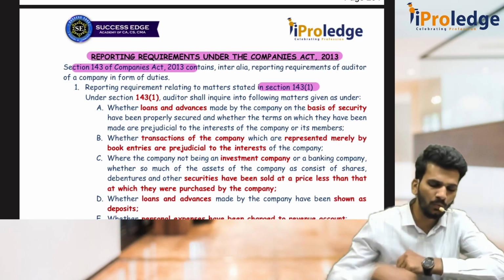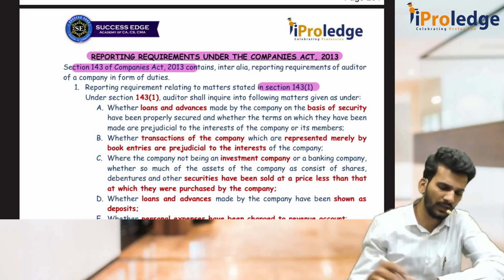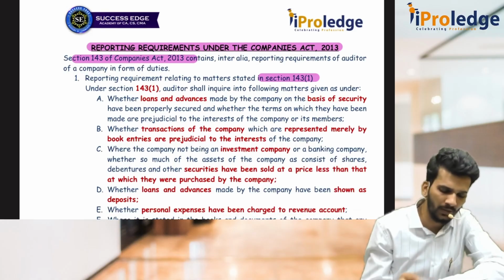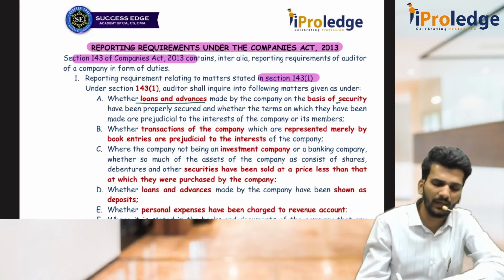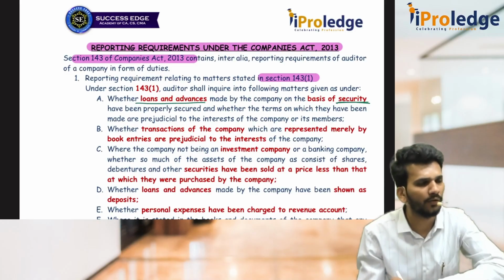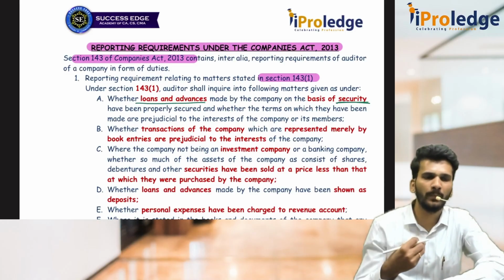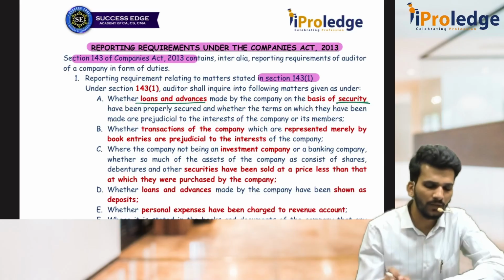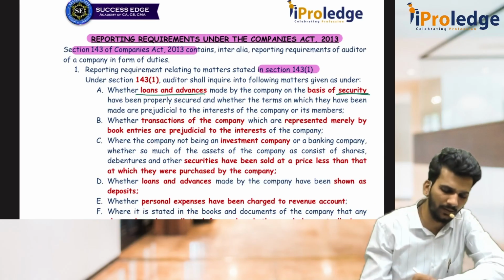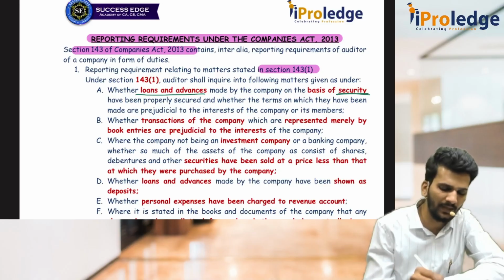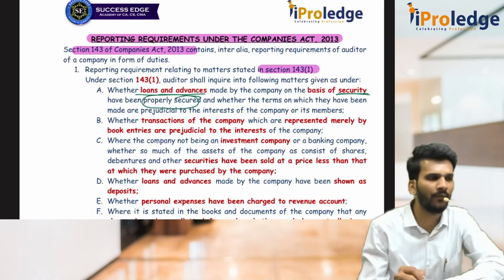So what are those 2 items related to loans and advances? First one is, you have to check whether the company has given any loans on the basis of security. Sir, what is that? It is like a secured loan. Company has kept some security by itself and it has given some loan. If that was the case, as an auditor, you have to inquire of the management whether those items which are kept as security are properly secured in the name of the company or not.